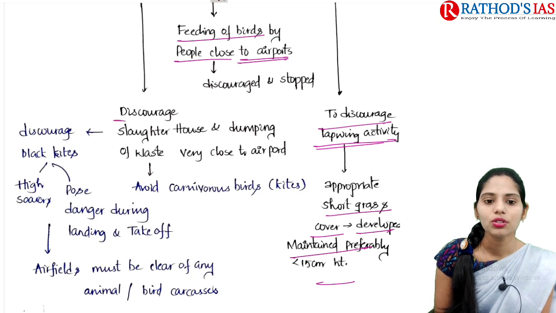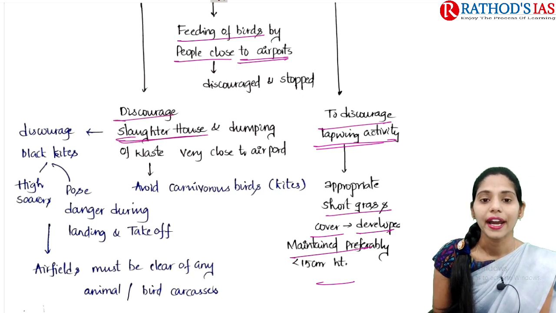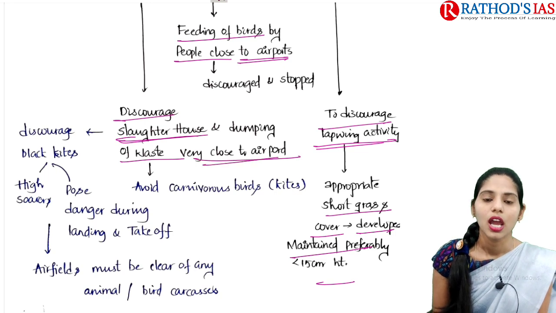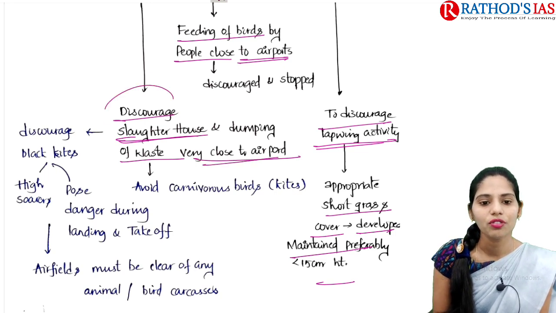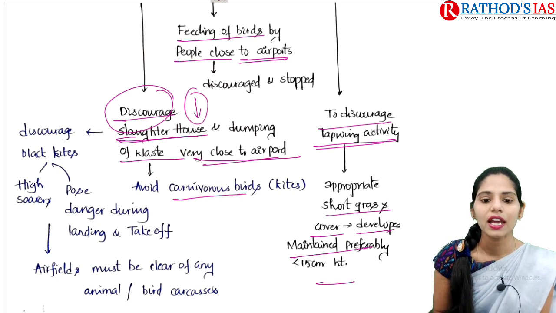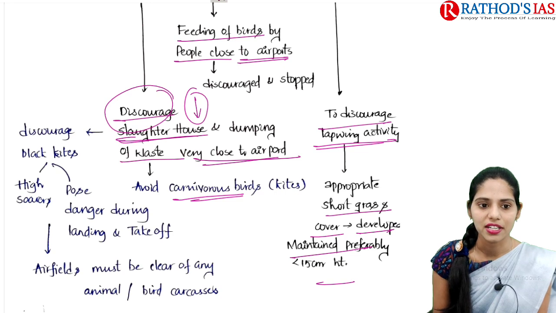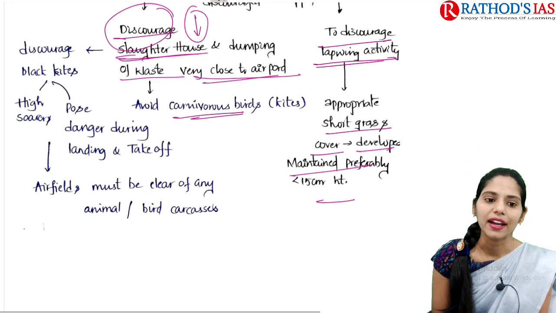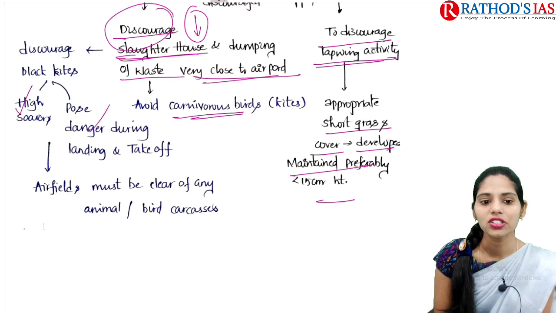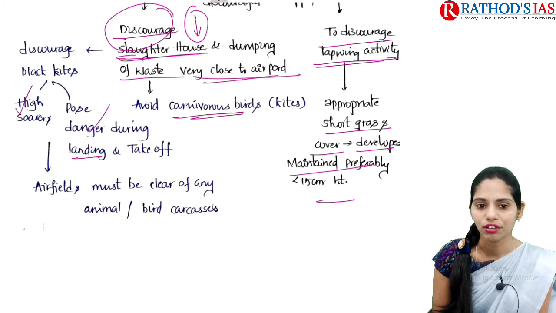And the next one is, we need to discourage slaughterhouses as well as the dumping of slaughter waste very close to the airports, because whenever we decrease the dumping of this slaughter waste in these areas, we can avoid carnivorous birds like kites. Mainly we need to discourage the black kites, they are very dangerous and pose a serious danger to the landing as well as the takeoff of the flights.